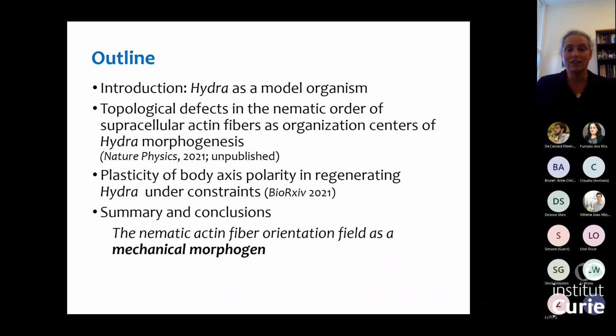And to summarize and conclude, I want to put forward this idea that in analogy to the biochemical morphogens that we are familiar with as the drivers of patterning in development, we can also think of mechanical morphogens, which again are not acting alone, but interact with these biochemical morphogens and together lead to the patterns that we see.